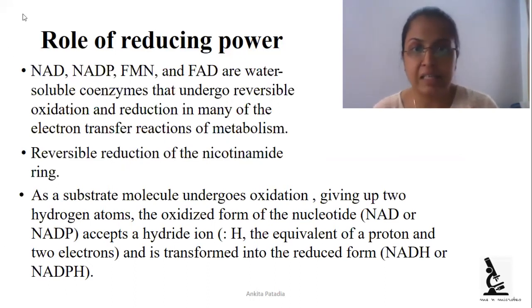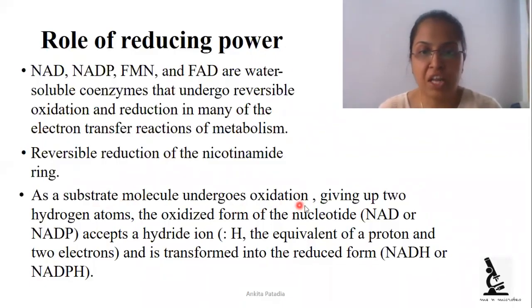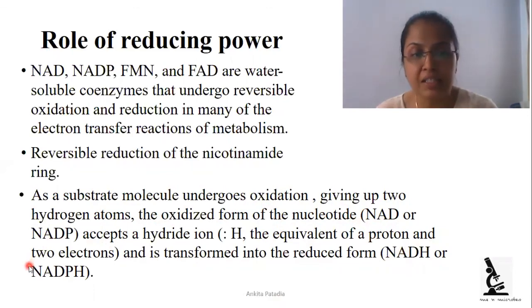Here we can see that during oxidation, oxygen is added and hydrogen is removed, and that hydrogen is attached to NAD and NADP and produces NADH and NADPH, the reduced form.